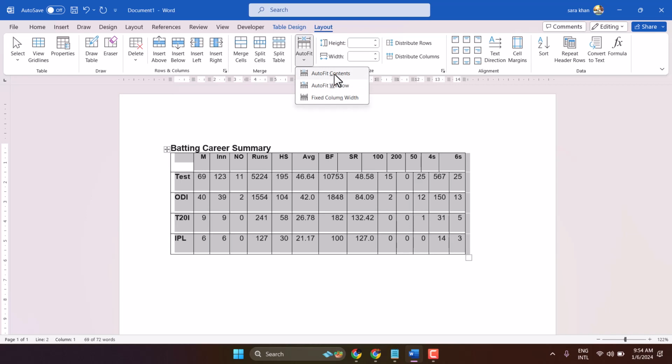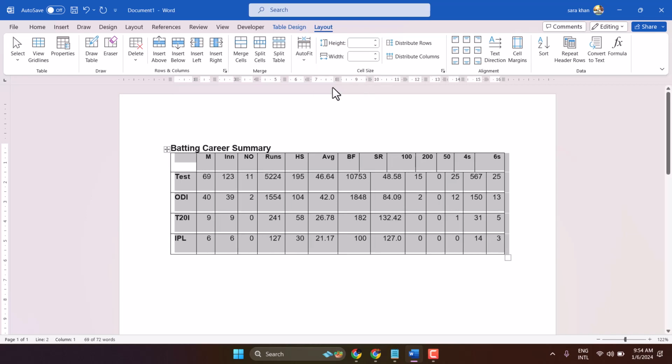Once you select auto fit content, the second option is auto fit window, and the third one is fixed column width. So you can select any option.